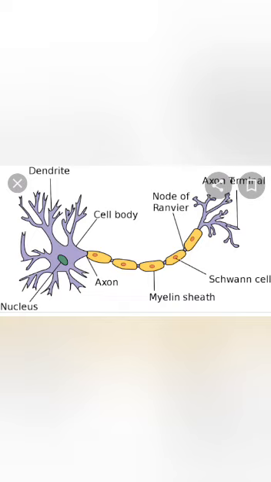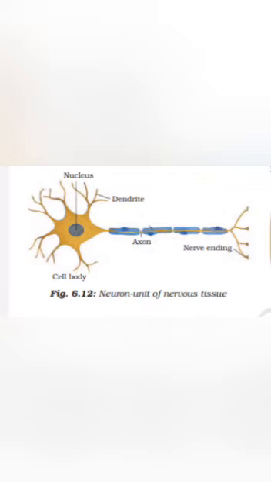These dendrites will take up the stimulus, that is a signal. First in the form of electrical signal they will take up, and then this cell body will pass this signal to the axon.